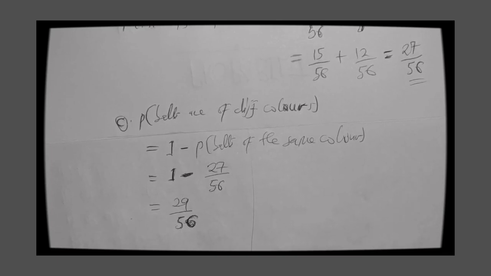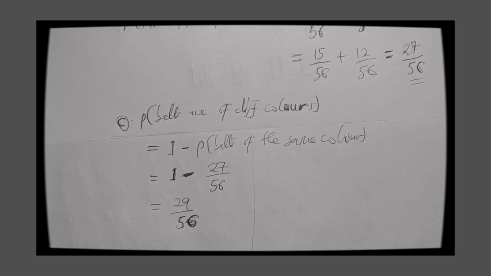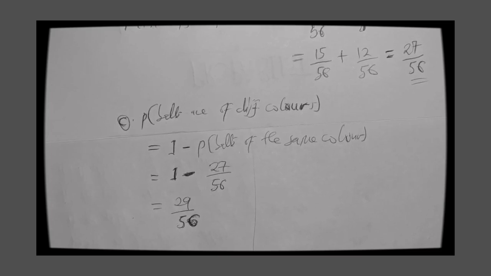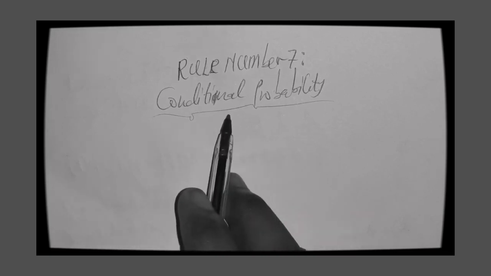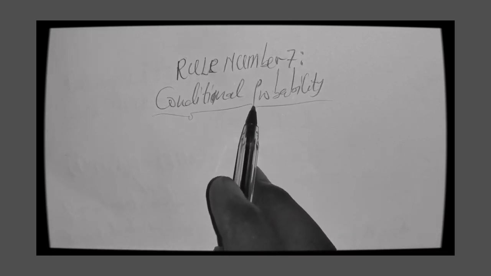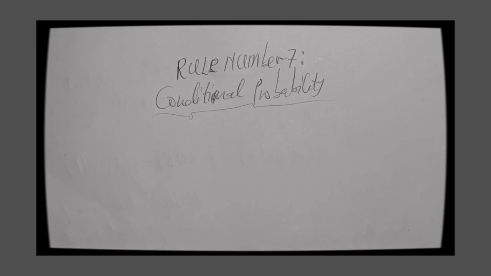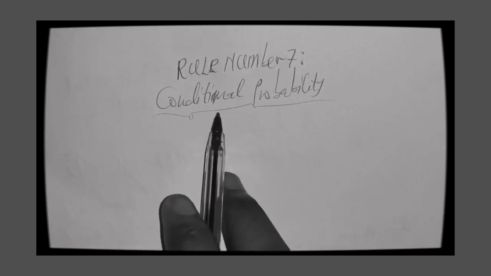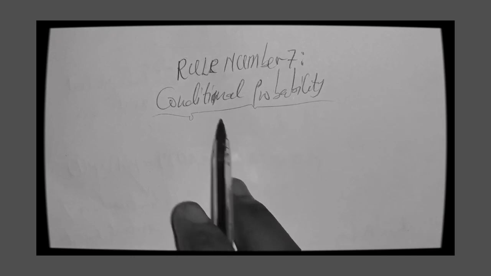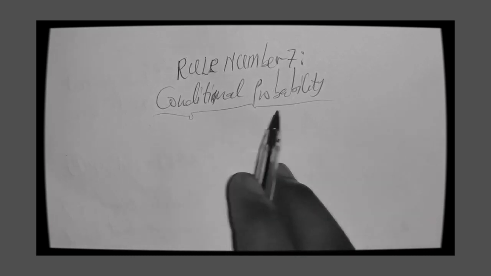So that is independent events. Let's move on straight away to the last part of rules of probability, that is conditional probability. Let's look at that one too. If you have any question, please kindly put it below in the comment section, and I'll respond. This is our last rule under probability, though there are many more, but for the purpose of this video, conditional probability is the last rule we discuss.